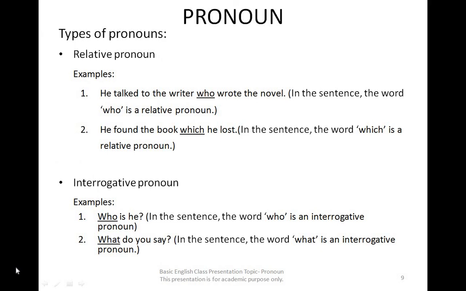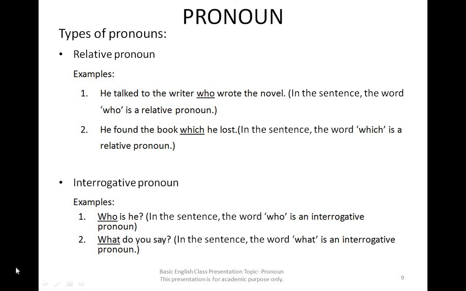Relative pronoun. Examples: 1. He talked to the writer who wrote the novel. In the sentence, the word who is a relative pronoun. 2. He found the book which he lost. In the sentence, the word which is a relative pronoun.